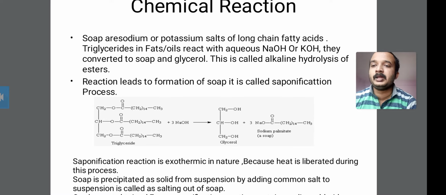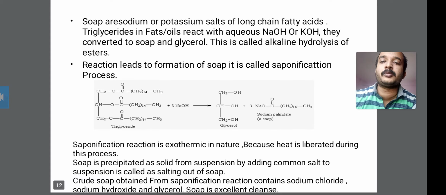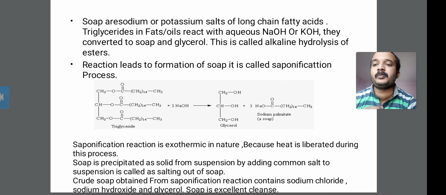Secondly, the reaction leads to the formation of soap. It is called the saponification process. What does saponification mean? The reaction that leads to the formation of soap is called the saponification reaction.